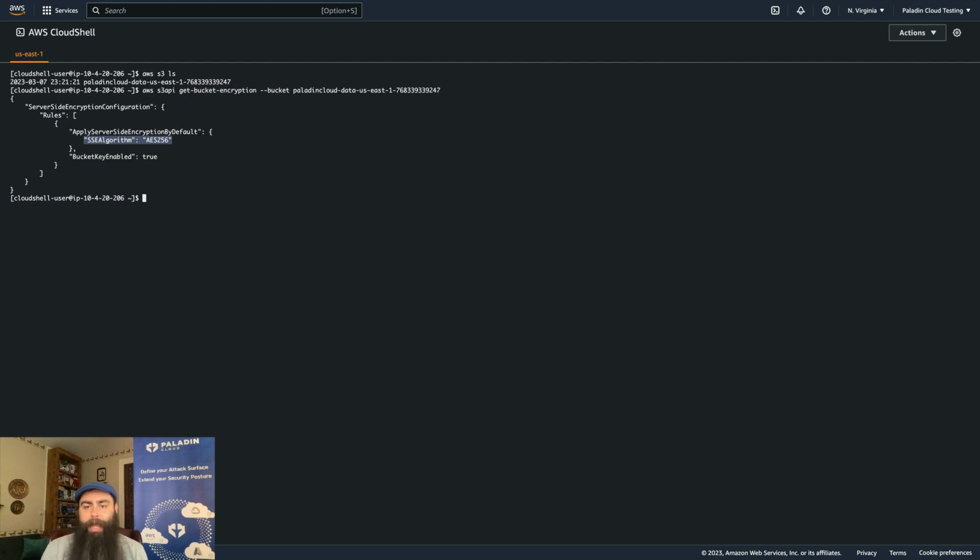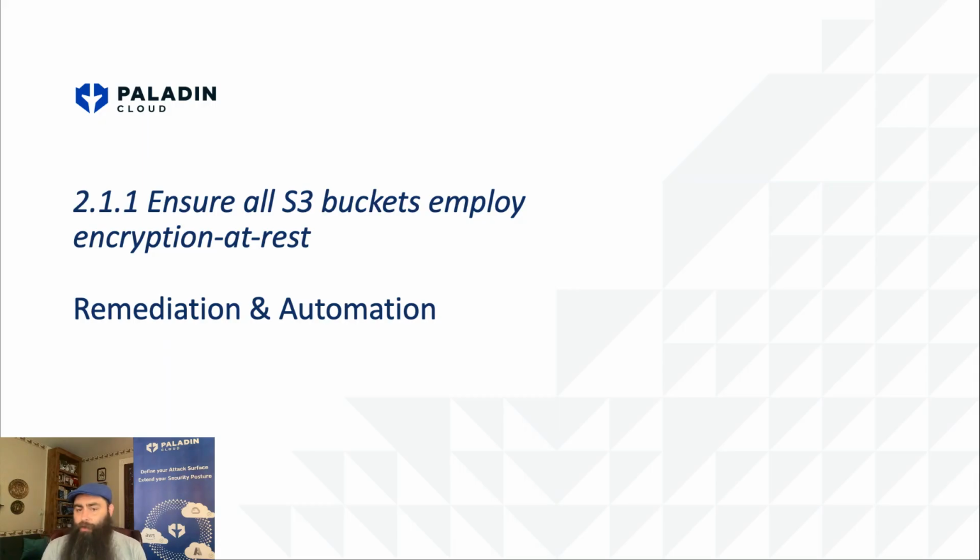Alternatively, something might come back about AWS KMS. That means you're using Amazon's Key Management Service, which is also valid encryption. As long as we're getting one of those values, we know that we're encrypted. But if you don't get one of those results, then that means the S3 bucket needs to be encrypted. So let's look at the steps needed to encrypt it.